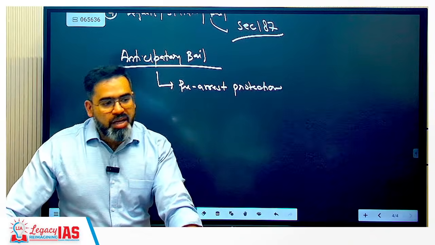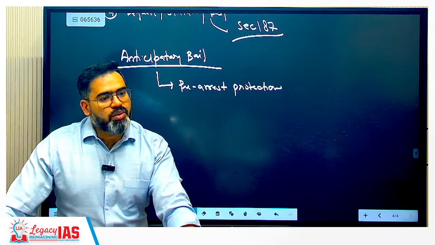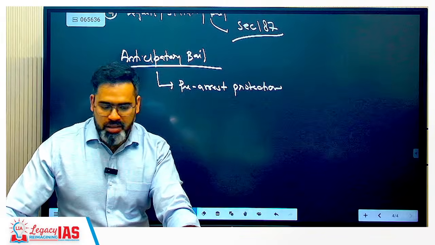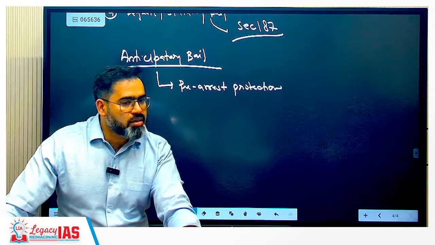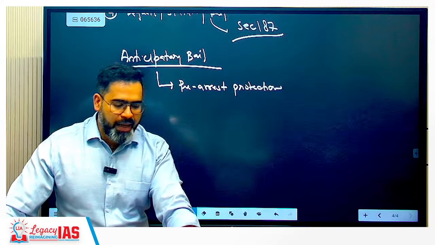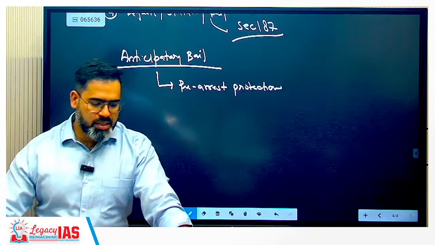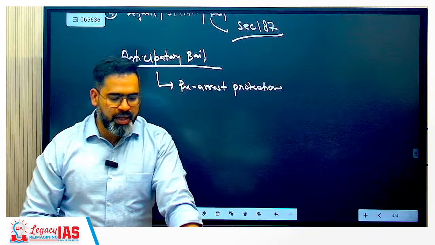When you are arrested, you can apply for regular bail. But what will you do? You are going to ask for anticipatory bail before the arrest. It allows a person to seek bail before being arrested.